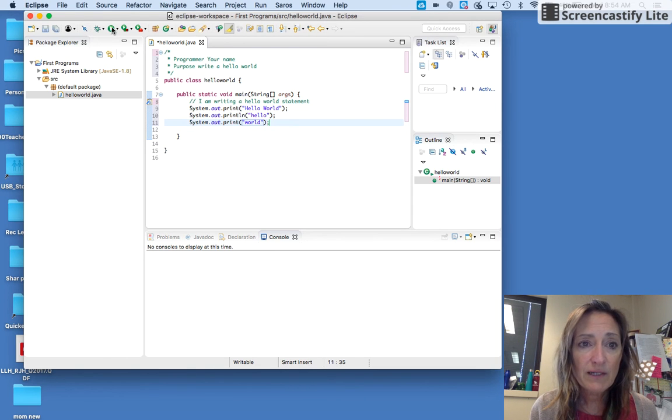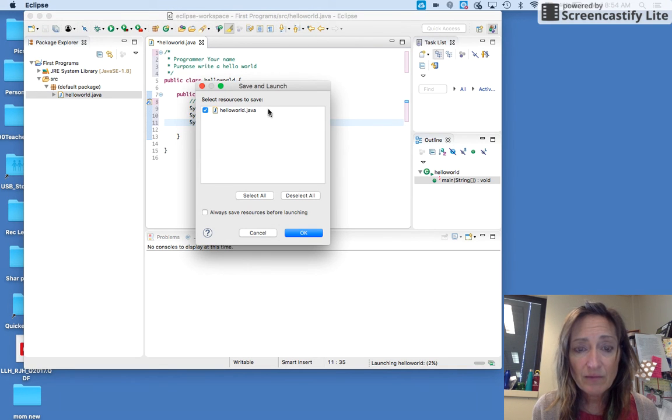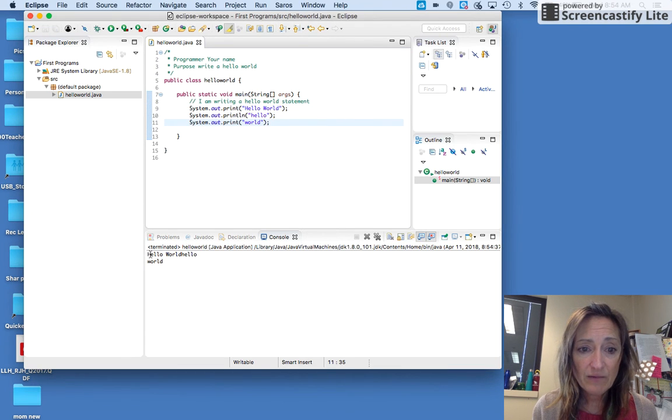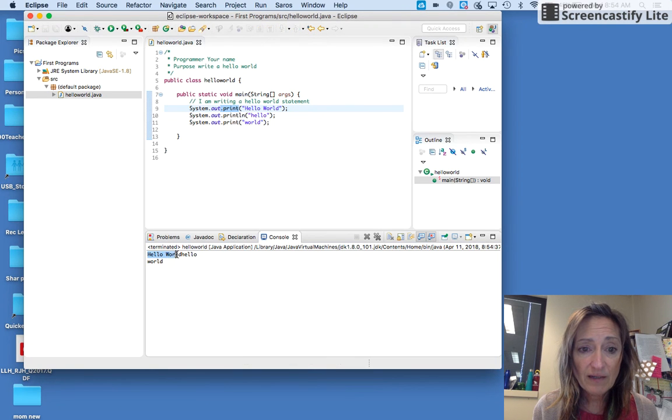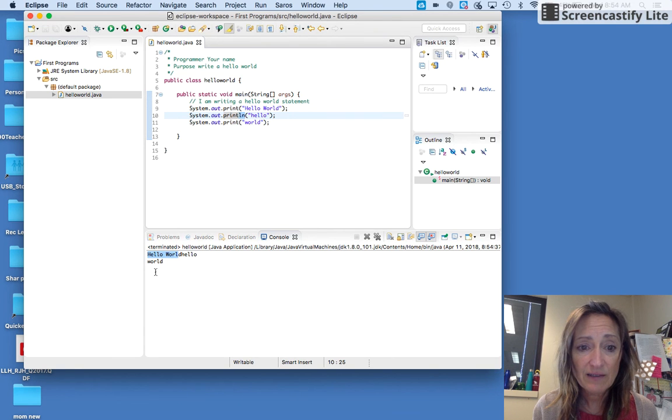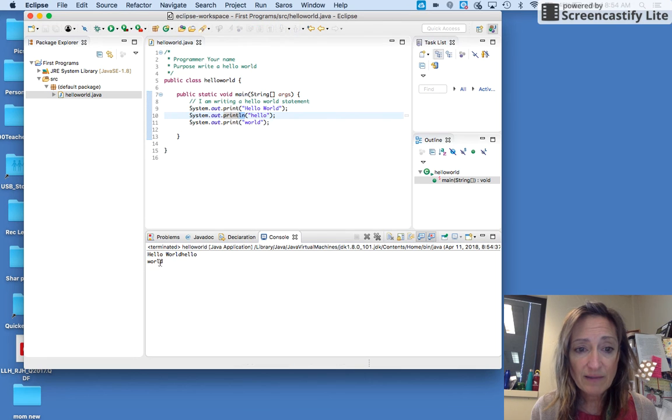So when I want to run it, I click this little green arrow up here. This save and launch will show up and it'll give the name of my program, and I click OK. And now down here you notice it says hello world and then hello right away, because a print statement will just stay on that line. So this word hello came out next, and then since I have this ln here, a new line showed up